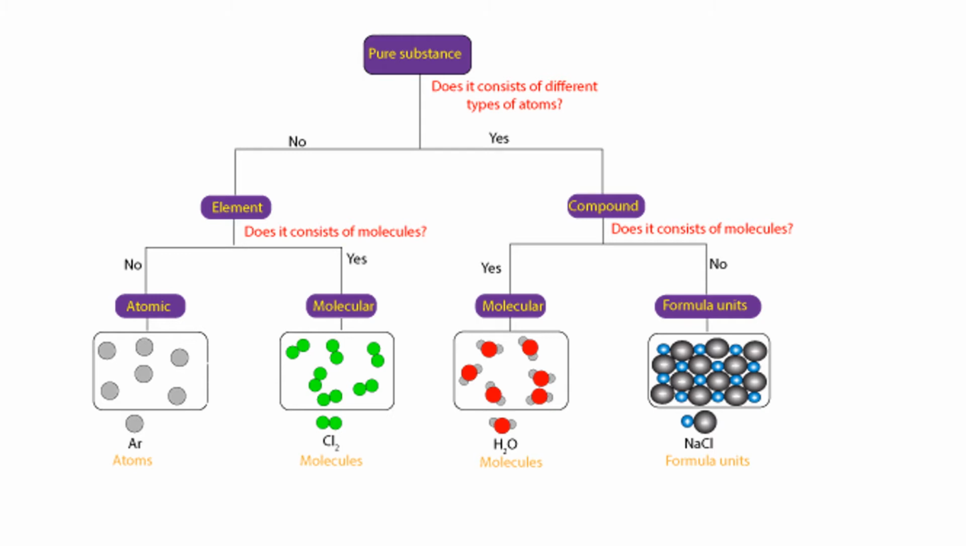Back to pure substances. If it consists of different types of atoms, then over on the right, it is a compound. Does it consist of molecules? Well, if the answer is no, then it's a formula unit. Formula units are the name that we give to compounds that consist of a metal and a nonmetal. Sodium chloride is a metal bonded to a nonmetal. Sodium is a metal and chlorine's a nonmetal. If it does consist of molecules, molecules are the name that we give to compounds that have just nonmetals bonded together. In this case, H2O, or water, is the example molecule, and hydrogen is a nonmetal, and so is oxygen.